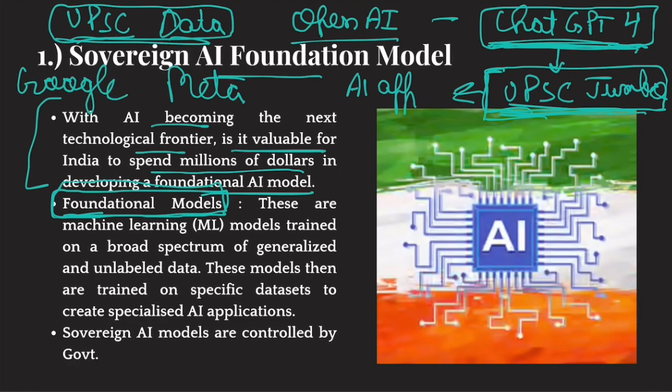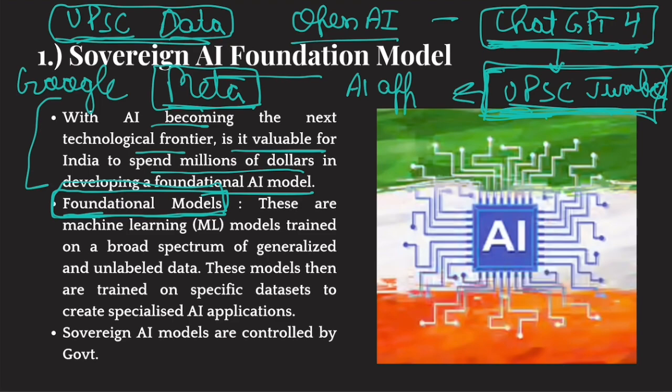Now, these companies have built foundational models and they are charging a licensing fee to all the people all over the world who are trying to build AI applications. So the foundational models are with these three companies, very few companies, and AI applications are developed by AI developers based on these foundational models.